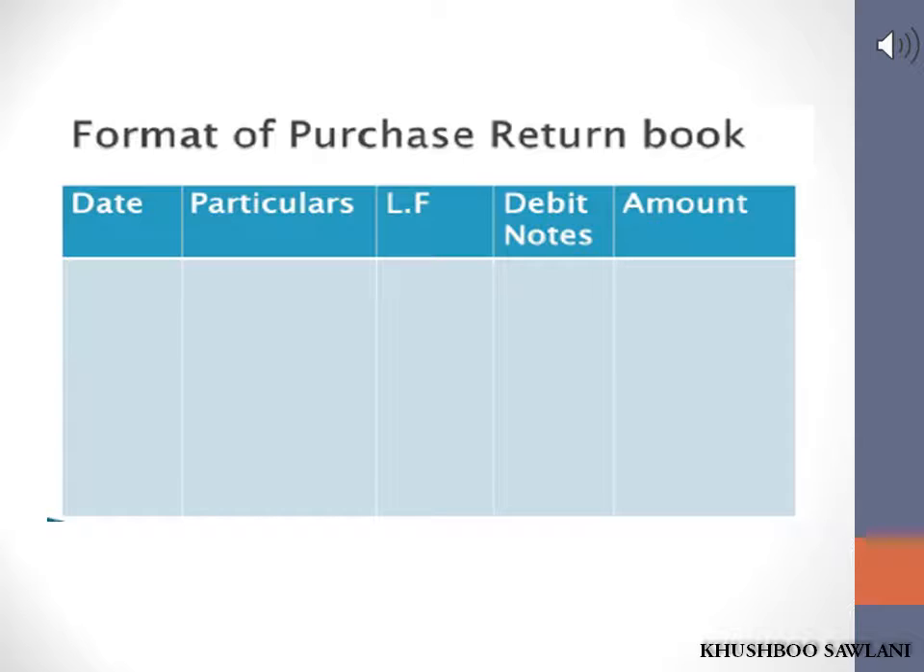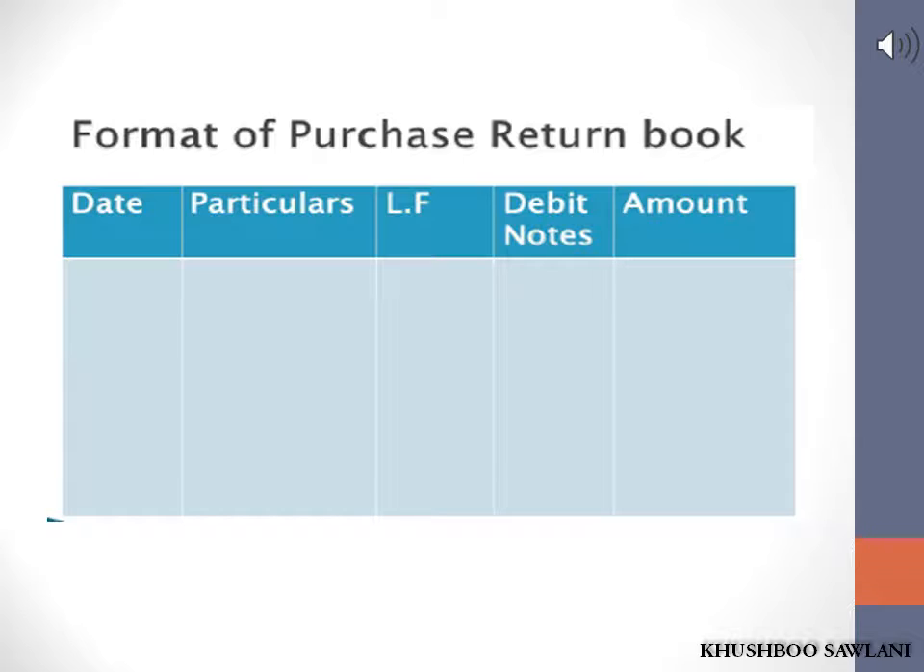First is date. In the above specimen, the first column is of date. The date on which goods are returned is shown here. Then name of supplier. In this column, the name of the supplier to whom goods are returned and details of goods returned are entered. Third, debit note number. The number of the debit note sent along with the goods return is recorded here.